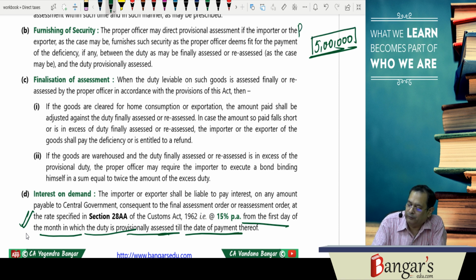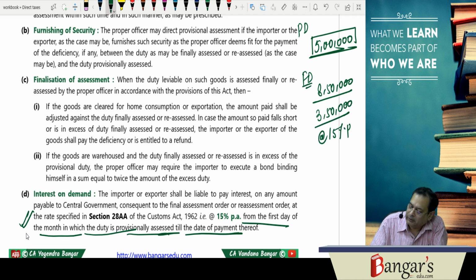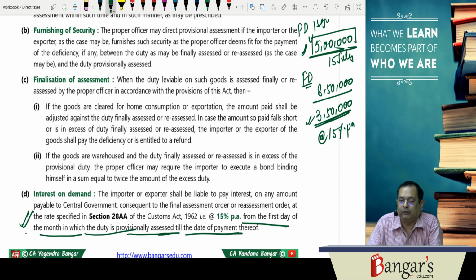You have paid provisional duty. Final duty is 8,50,000. So this 3,50,000 will be required to be paid along with interest at the rate of 15% per annum. Now this interest will run from the first day. If the provisional assessment was made on 15th of July, this interest will run from 1st of July till the date of payment of rupees 3,50,000. So 15% per annum is the interest.